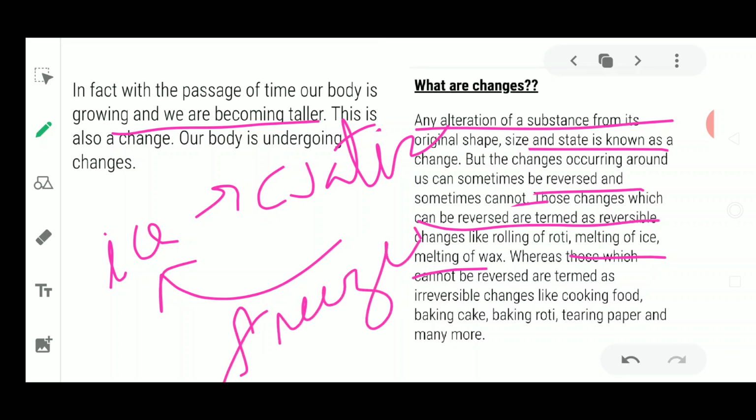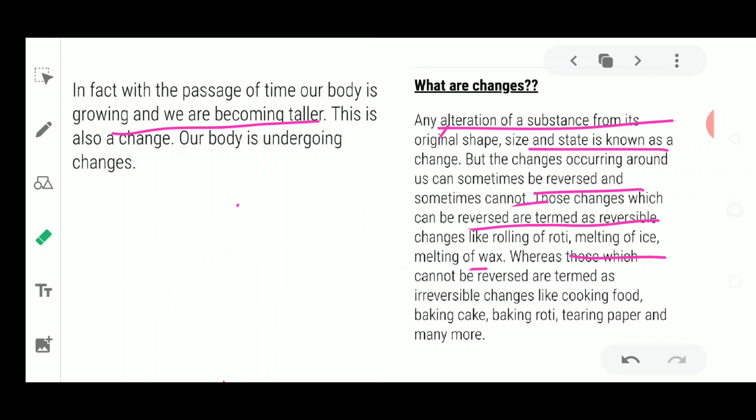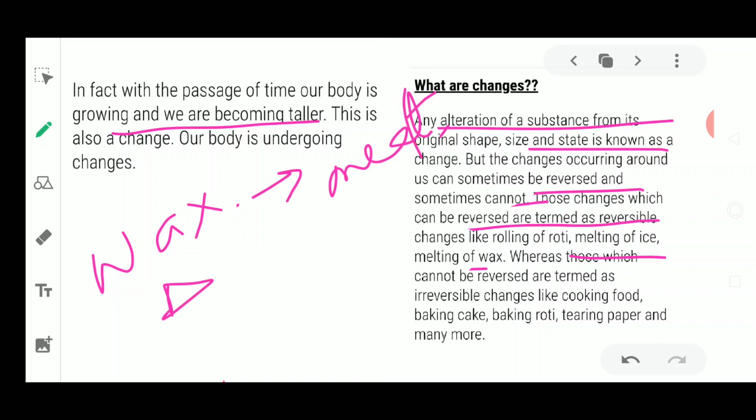Once you freeze this, it is going to come back to its original form. Similarly, when melting of wax is there, if you provide heat to wax, then what will happen? It is going to be converted into melted form. It is going to melt.